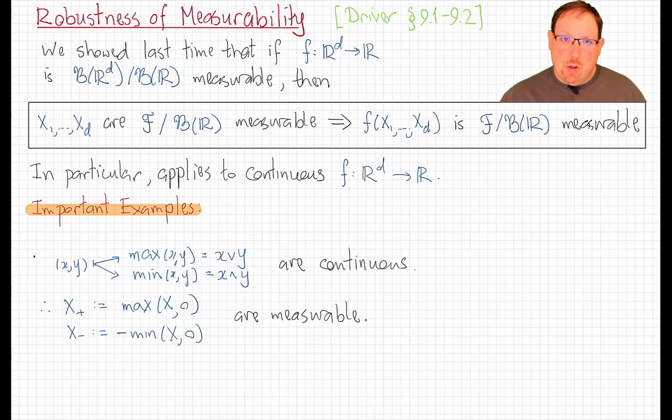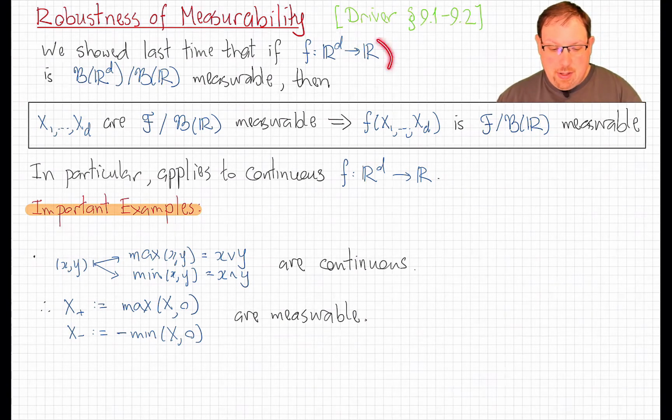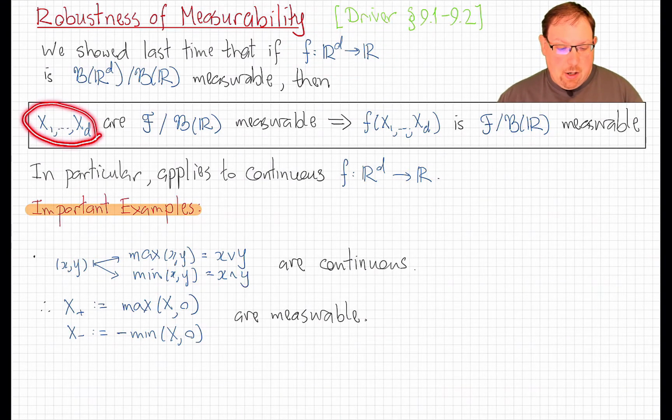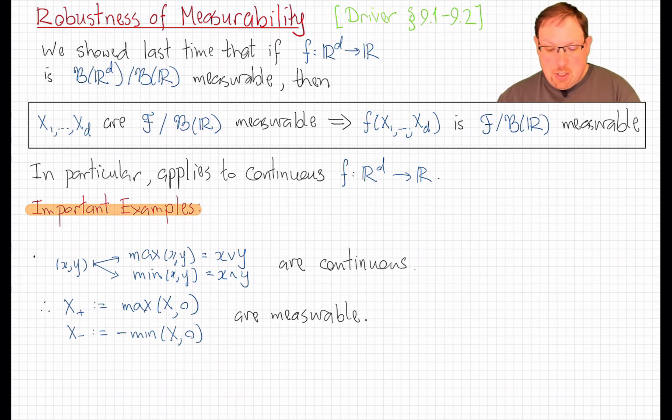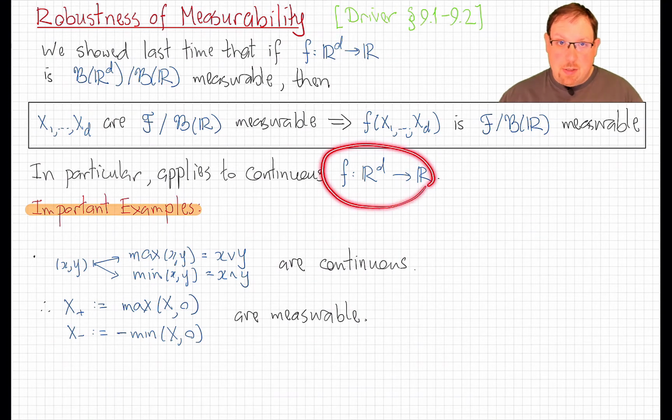Last time, we showed that measurable functions are closed under composition. In particular, we showed that if f is a Borel measurable function and x1 through xd are Borel random variables, that is, they are measurable maps from a probability space into the Borel sigma field, then the composition is again a Borel random variable. And we use this in the special case where f is a continuous map because continuous maps are, in fact, Borel functions.